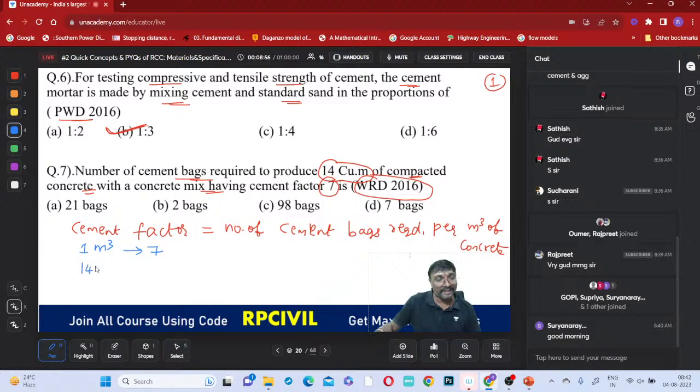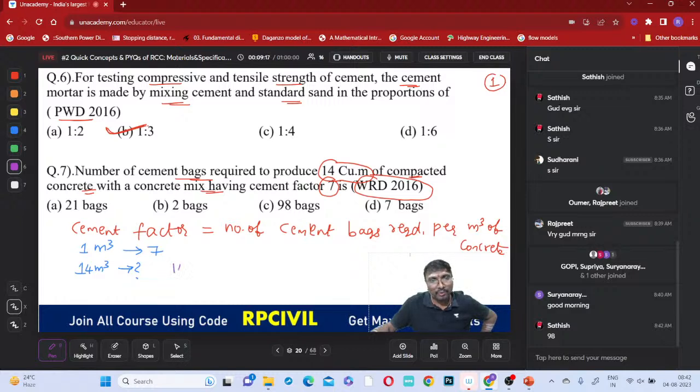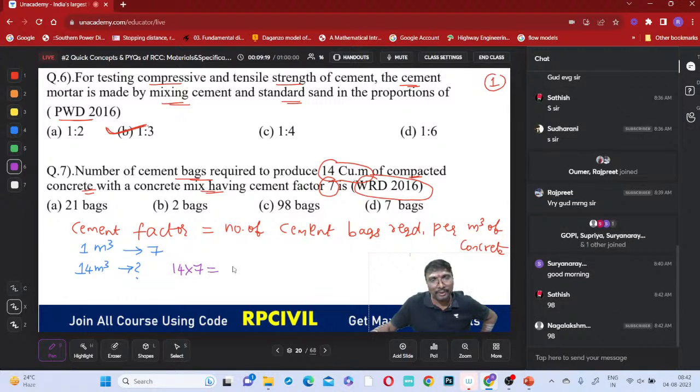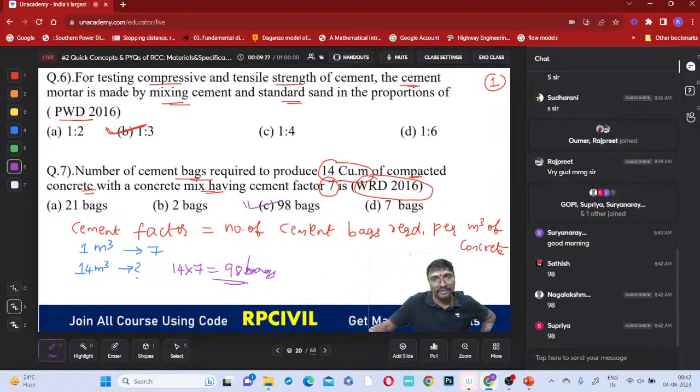And for this 14 meter cube, how much it comes to be, everyone? Dheeraj Singh, namaste. For 14 meter cube, how much it will be? How many bags? For 1 meter cube 7 bags are needed. For 14 meter cube, how many bags do we want? So that is 14 into 7, na? 14 into 7 means 98, na? So 98 bags are required, right, everyone? Is it clear? Option C will be the correct answer, right? Like that. Shall we proceed further, everyone?